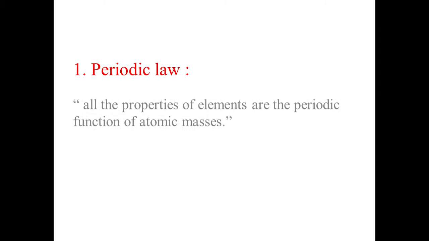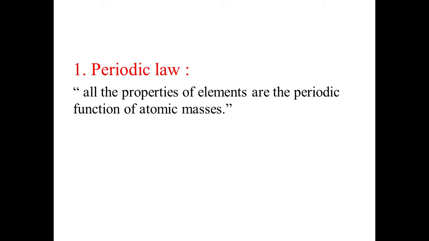You can see here, by concluding the various contributions of different scientists, we formulated two different laws which are so important. One is the periodic law, which was formulated by Dmitri Mendeleev. According to this law, the periodic property of elements is a periodic function of their atomic masses. So, according to Mendeleev, the physical and chemical characteristics of an element depend on their atomic masses.